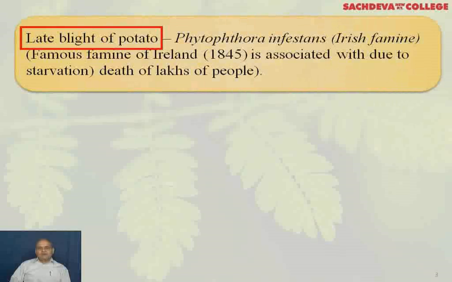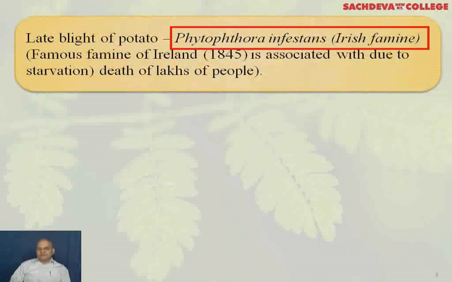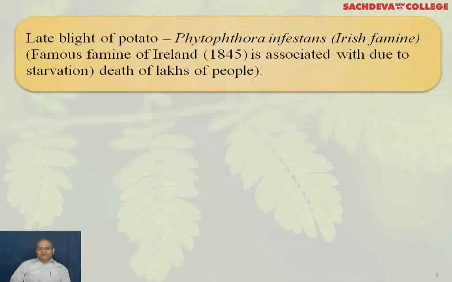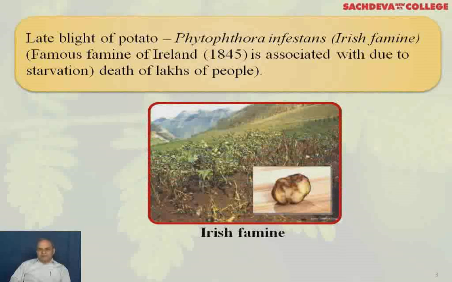Late blight of potato by Phytophthora infestans, also called the Irish famine. You know, this is a classical case. It appeared in 1845 and lakhs of people died because of starvation. And it is popularly referred to as the Irish famine. This is the potato crop that was damaged.